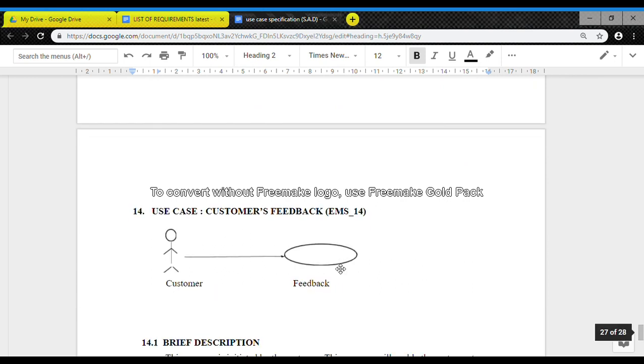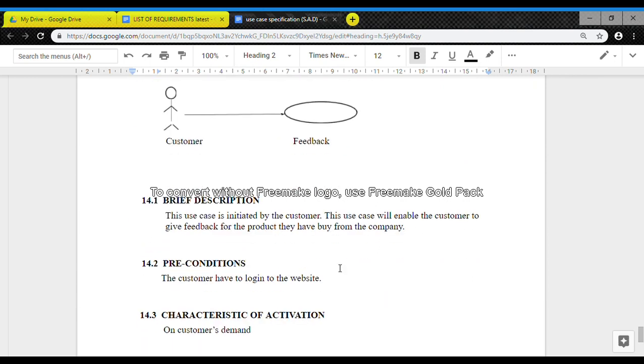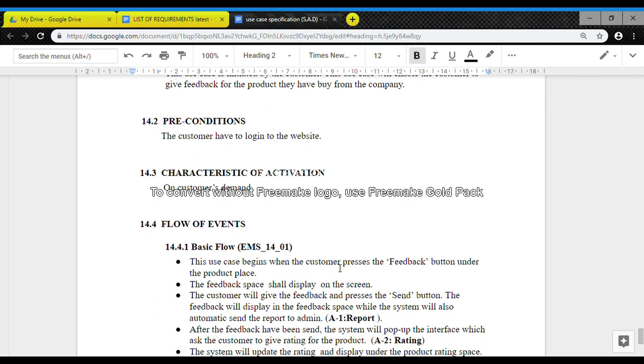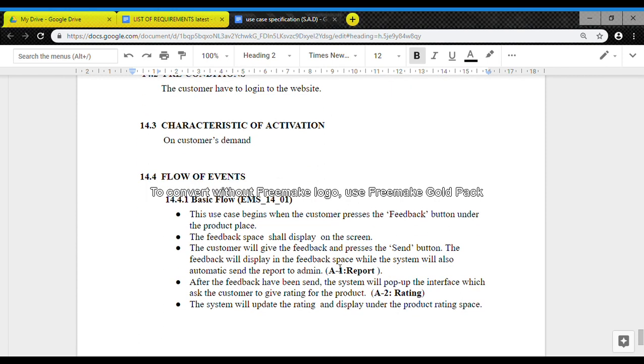The last one is customer feedback. For customer feedback, this use case is also initiated by the customer, and this use case will enable the customer to give feedback for the product they have bought from the company. The precondition and characteristic of activation are the same. So we jump to the basic flow.